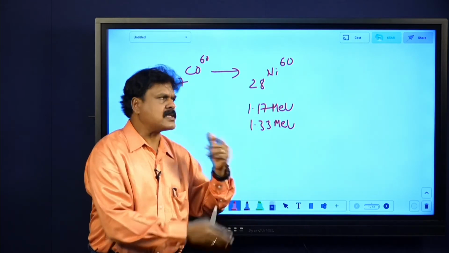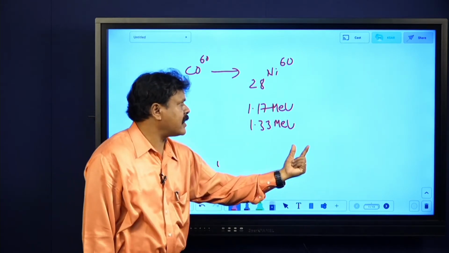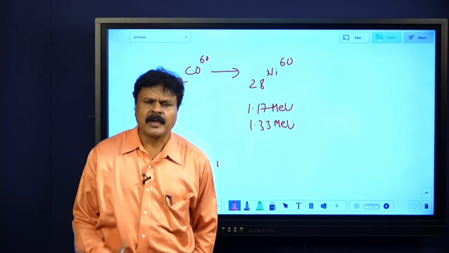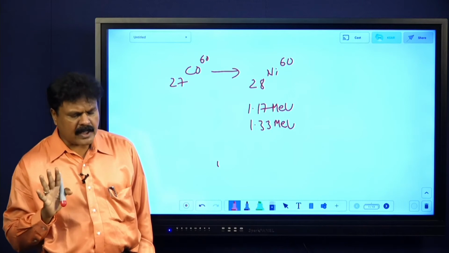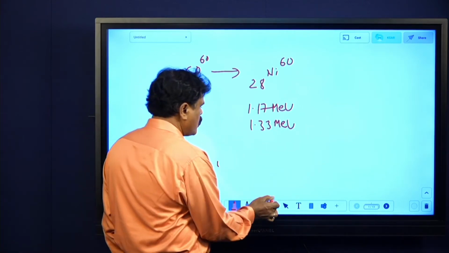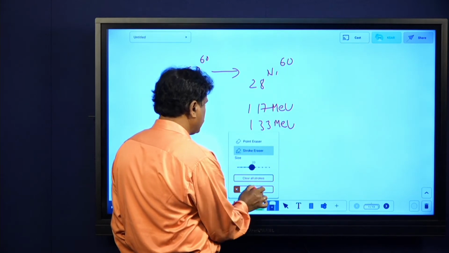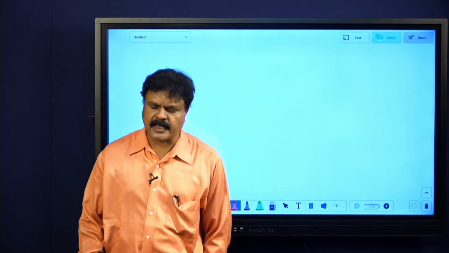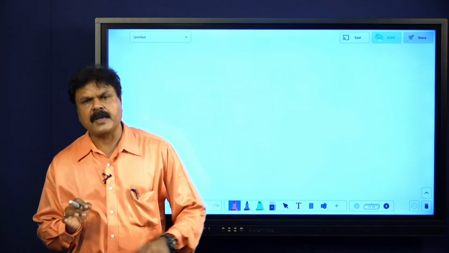It returns to normal state. Again it will become 28 Ni 60 only, but gamma rays have been emitted. No need of worrying about that also. You say that when a radioactive nucleus emits a gamma particle, there is no change in either atomic number or mass number. It returns to normal state from the excited state. That much you remember. That will be enough.